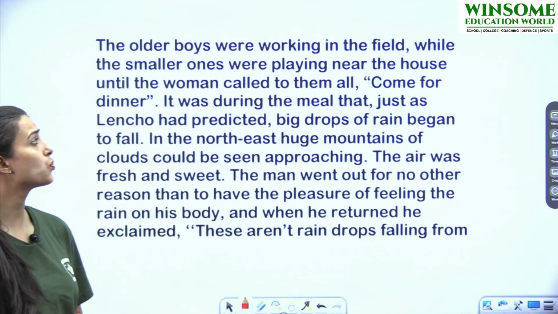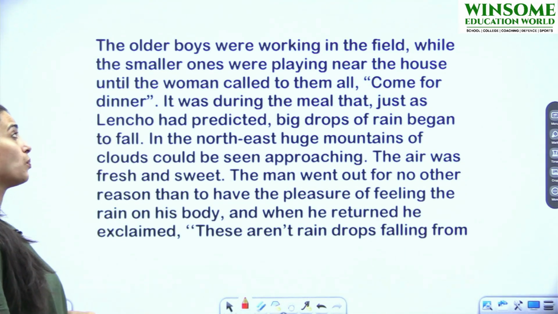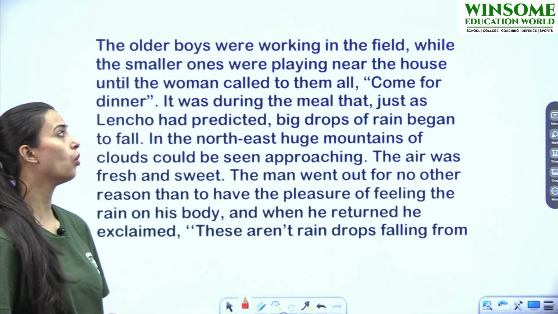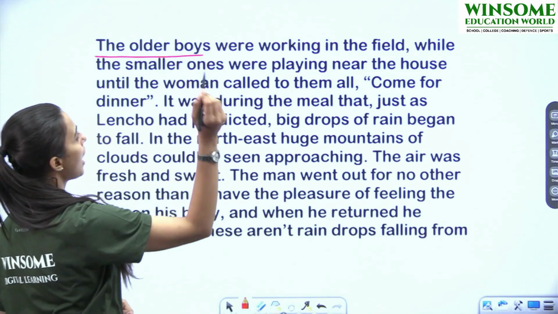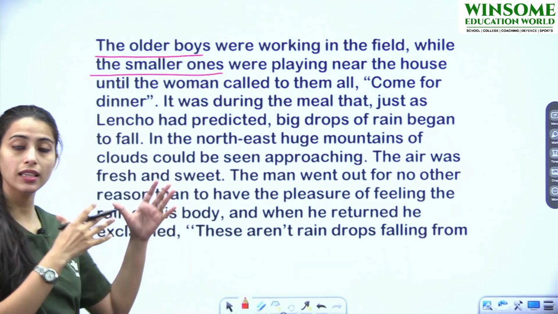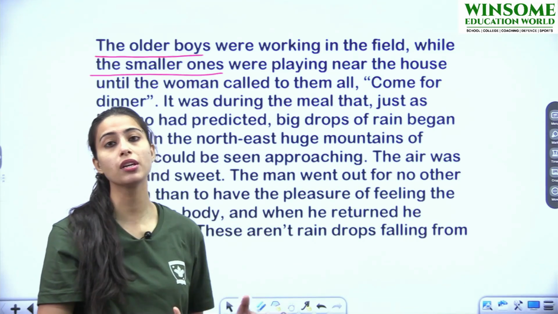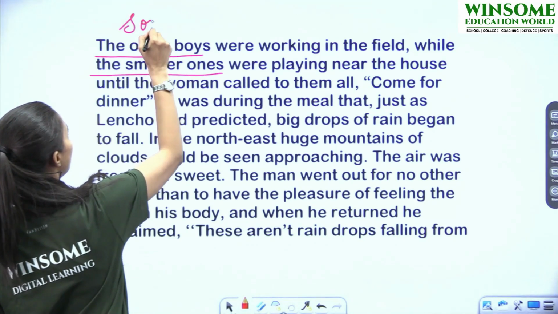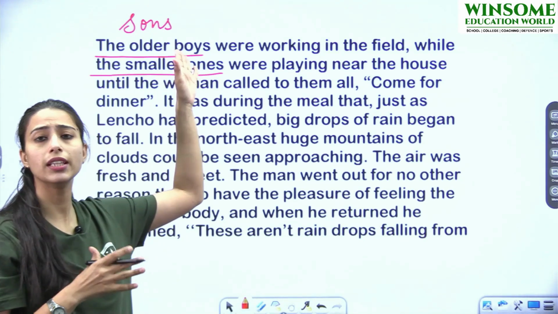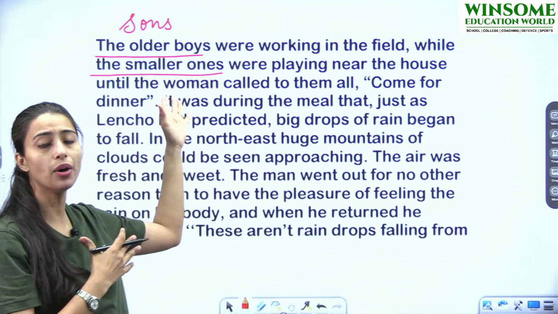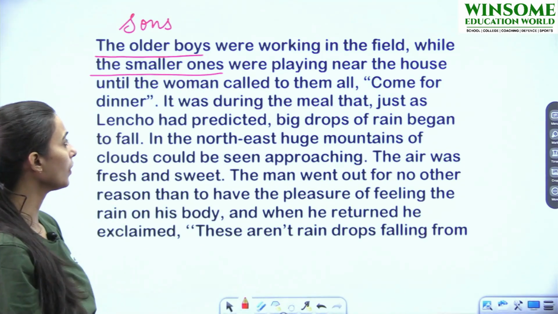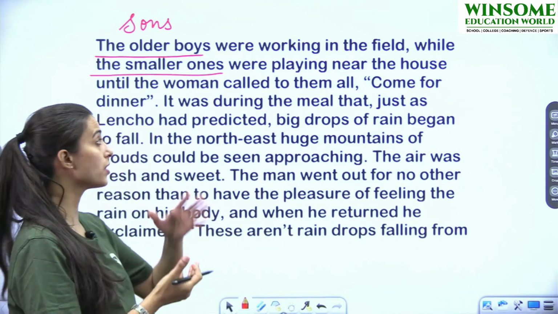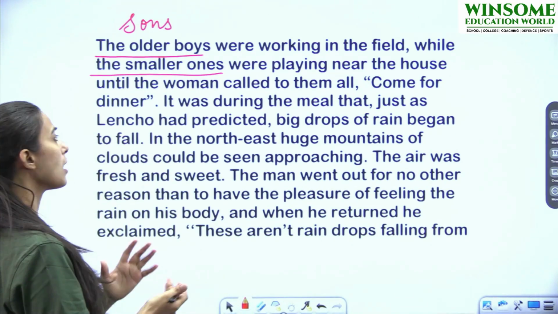The older boys were working in the field, while the smaller ones were playing near the house, until the woman called them all. Right? Here, older boys and the smaller ones. Here, the author is talking about the sons. Okay? These are the sons of Lencho. So the older sons, they were working in the field, while the younger ones, they were playing. So now the woman called them all. Who was the woman? The wife of Lencho, their mother. She called them all. Come for dinner.